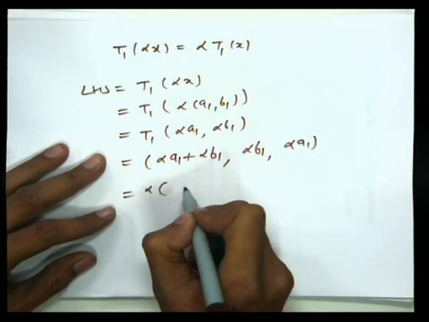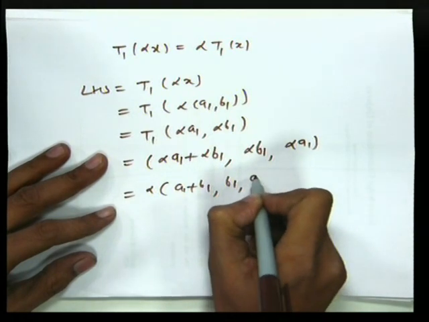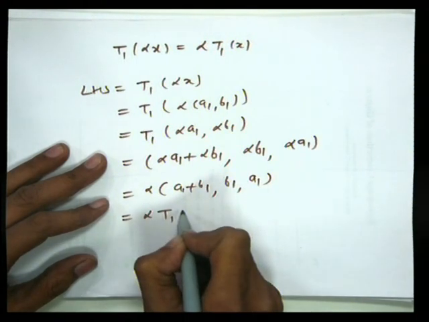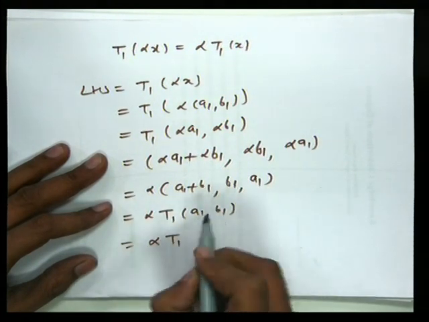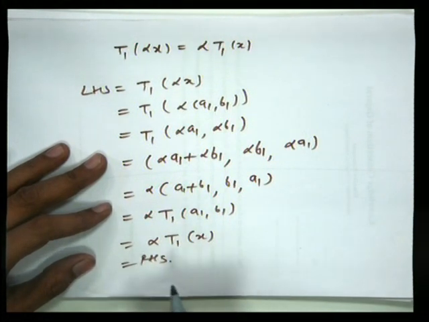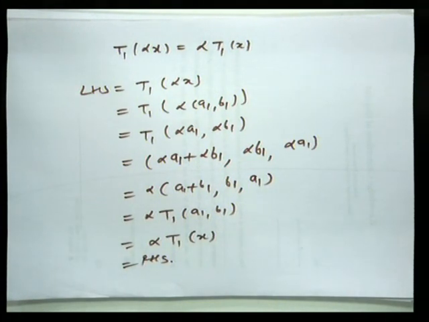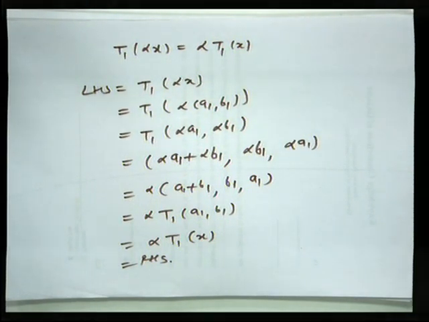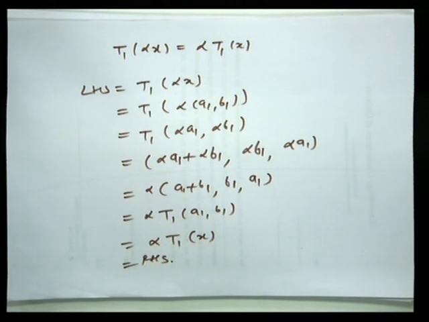So we get alpha times (a1 plus b1, b1, a1), which equals alpha times T1 of (a1, b1), that is alpha times T1 of x. That is our right hand side. So the second condition is verified. So the function T1 from R2 to R3 satisfies both the conditions for a linear transformation. Hence T1 is a linear transformation.